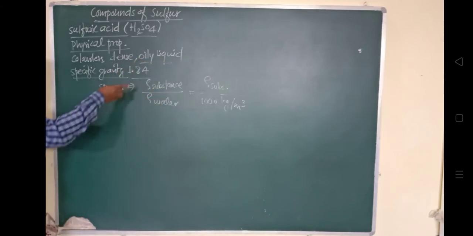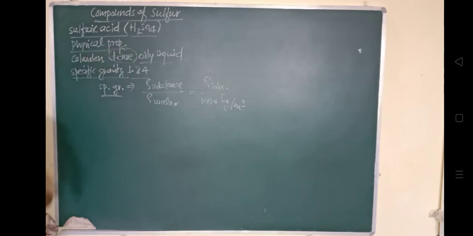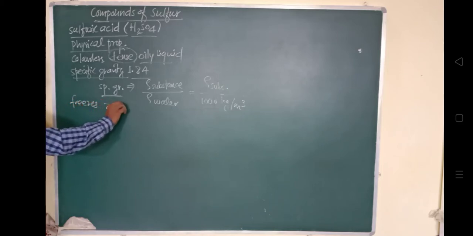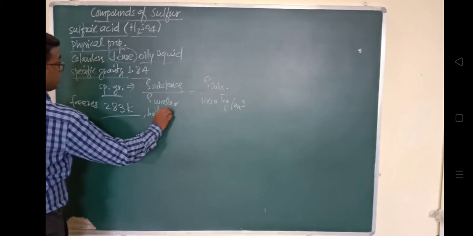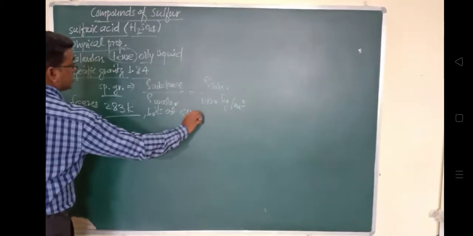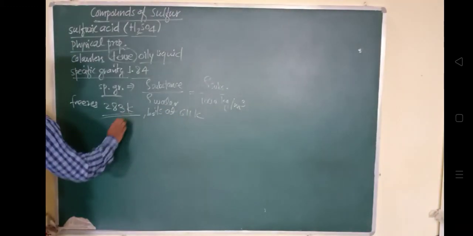So it freezes at 283 Kelvin. ये freeze हो जाता है 283 Kelvin में, and it boils at 611 Kelvin. So this is about the physical properties. 283 Kelvin पे ये freeze हो जाता है and boils at 611 Kelvin.